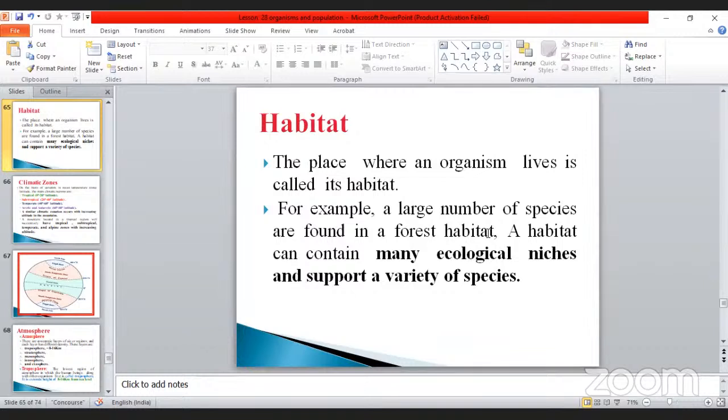After that, there are small grasses, grasshoppers and small insects, and so many animals also living in that area. And the small herbs and shrubs, you know about reptiles, for example. Then medium herbs, where small hummingbirds and bats live in that area. And the large ones, you know, snakes, eagles, mynas, parrots and so on. So many animals can live there. So these are the many ecological niches that support a variety of species. That is the habitat.